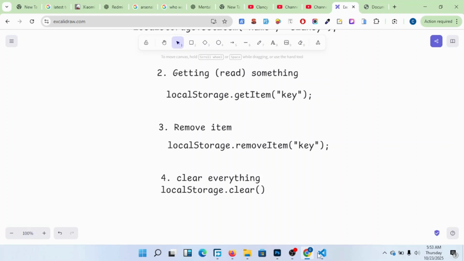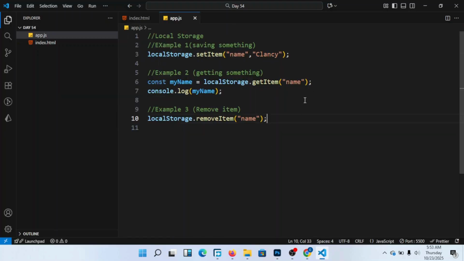So how do we use it? Let me just come here and put the example 4.